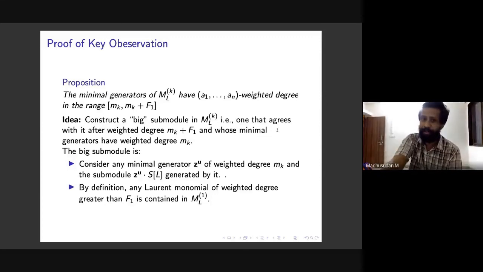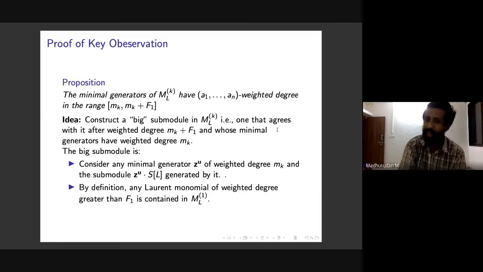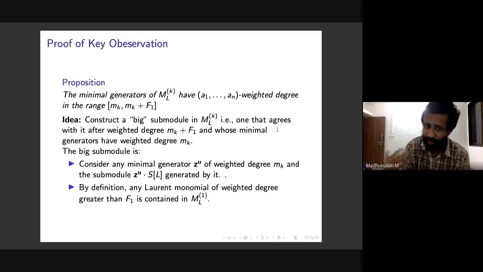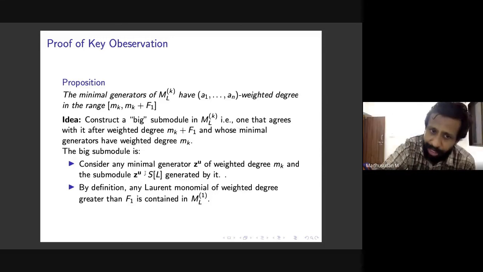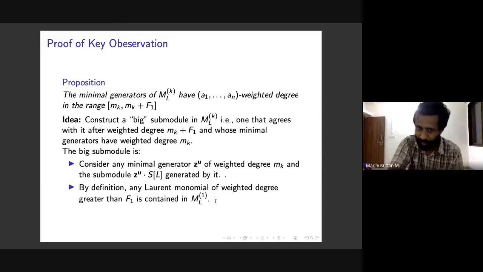Now you make a couple of observations about these things. Firstly, remember the observations we made in the very beginning, in our definitions of these MLKs. By the definition of the Frobenius number, every Laurent monomial of weighted degree strictly greater than F1 is contained in ML1. So we are looking at ML1 now for the moment, and we'll see why it's important. This is immediate by definition, and so this is the first observation: any Laurent monomial of weighted degree greater than F1 is in ML1.